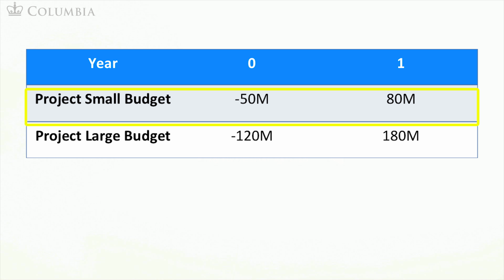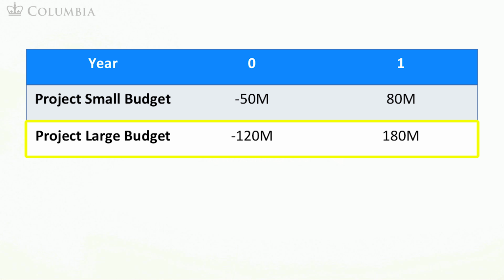Alternatively, you can invest 120 million today and obtain 180 million in year 1. This is the big budget option. These options are mutually exclusive in the sense that if you take one of them, you cannot take the other. You will make only one sequel of the movie and you must decide which of the two options is better. The cost of capital is 25%.